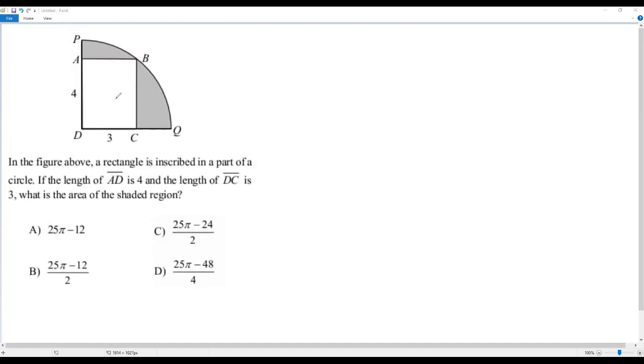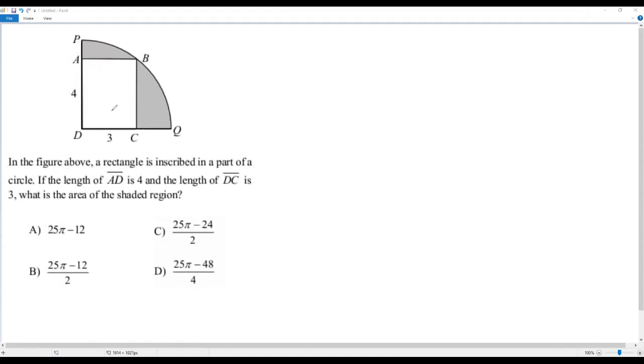of the circle. Okay, now to get the area of this shaded region, what I have to do is first find the area of the given part of the circle, that is 1/4 of the circle. Once I get the area of the 1/4 of the circle, from that area I can subtract the area of this rectangle ABCD. So the remaining area represents the area of this shaded region.